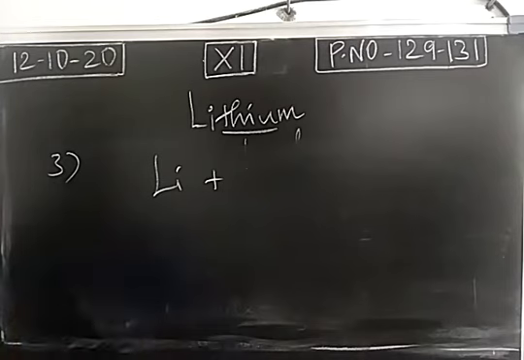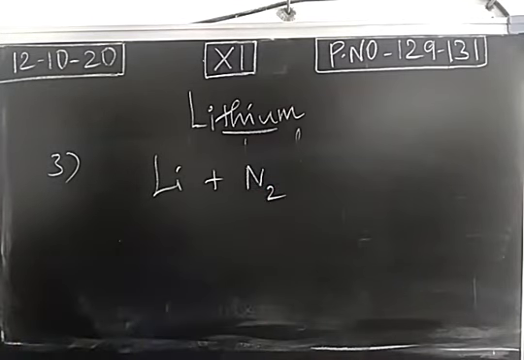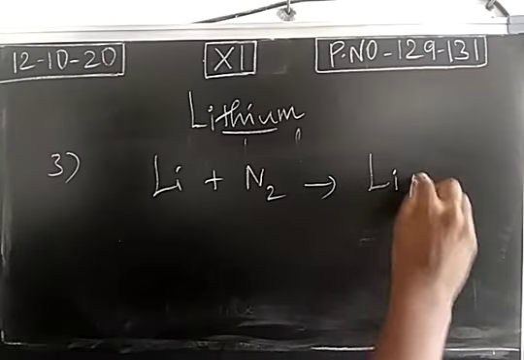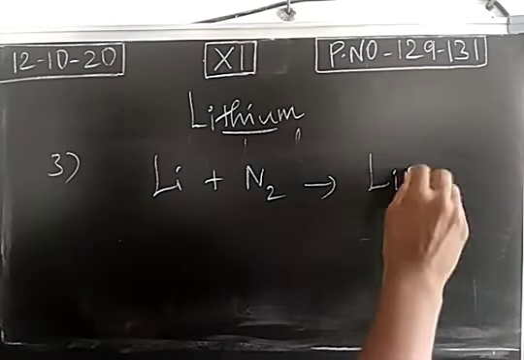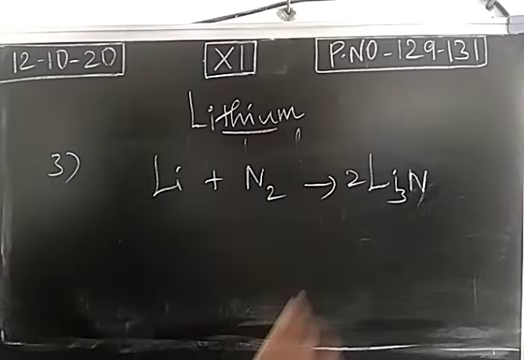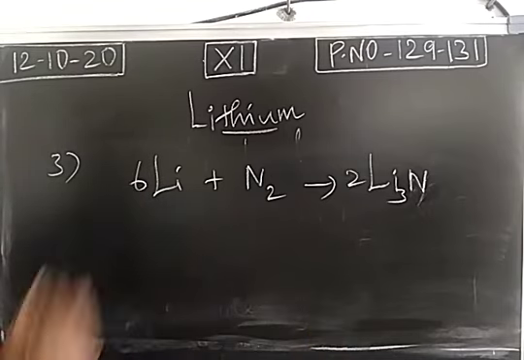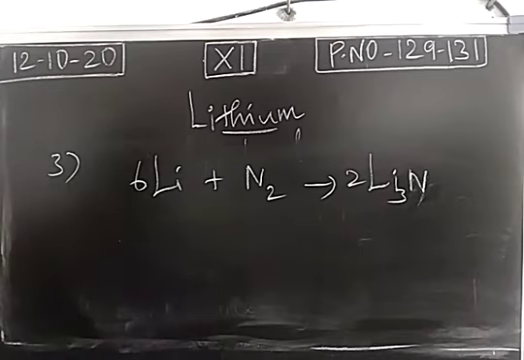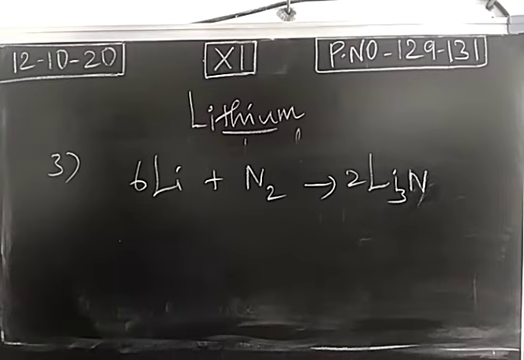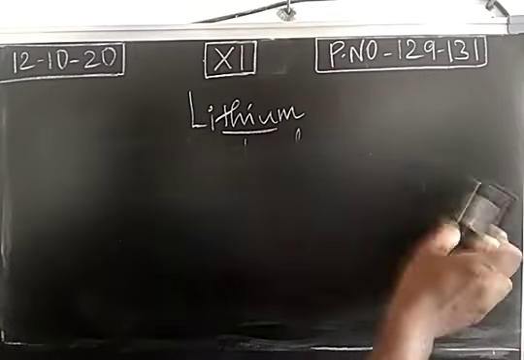When lithium combines with nitrogen directly, it forms lithium nitride. So lithium directly combines with nitrogen, it forms lithium nitride. If you take other members, sodium, potassium, rubidium, cesium, they won't form this type of nitride. This is the third property.